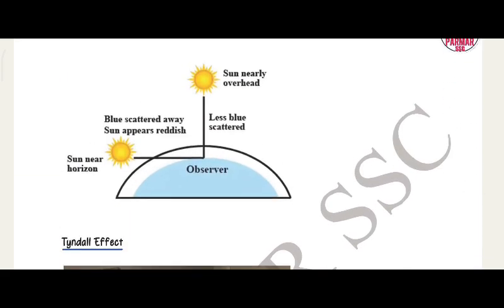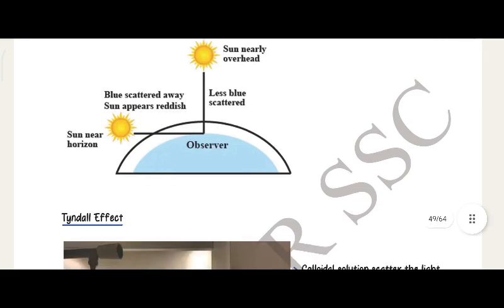Sun near horizon, sun overhead. Less blue scattered away. Sun appears reddish.